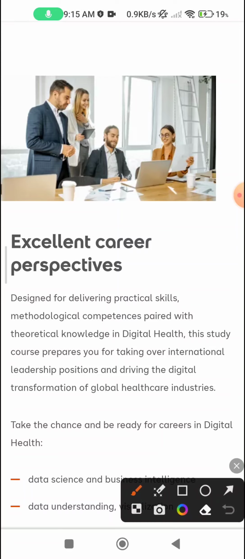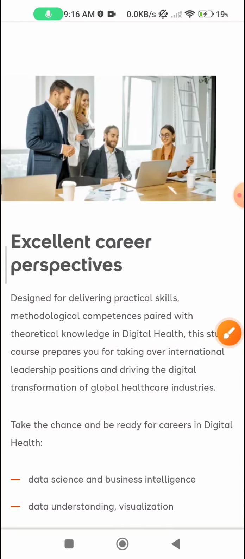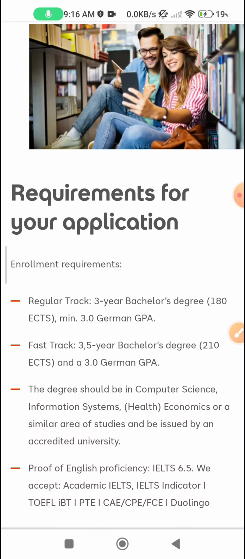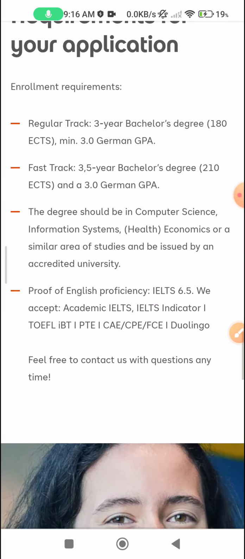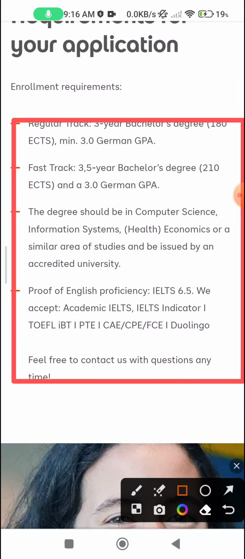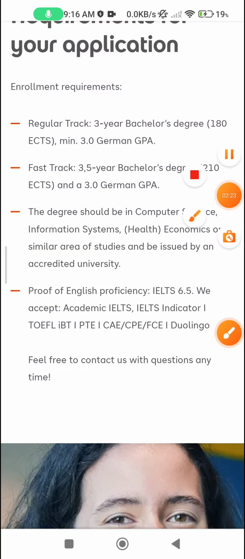If you want, you can visit and read this full article, and also you can apply from online degree, online college education degree. So the requirement for your application: regular track, 3 year bachelor degree, 180 ECTS, minimum 3.0 German GPA. Okay, these are the requirements for eligible application.